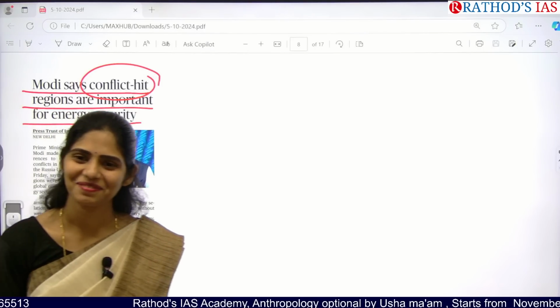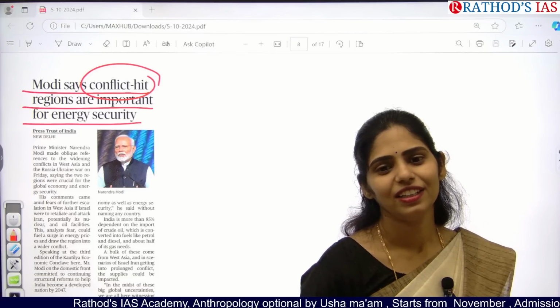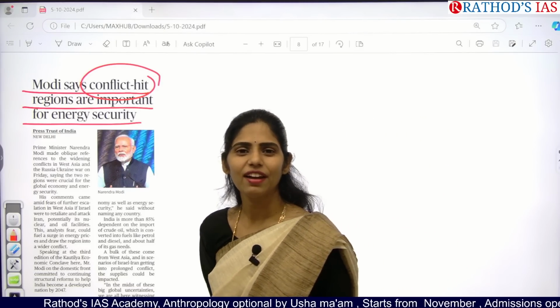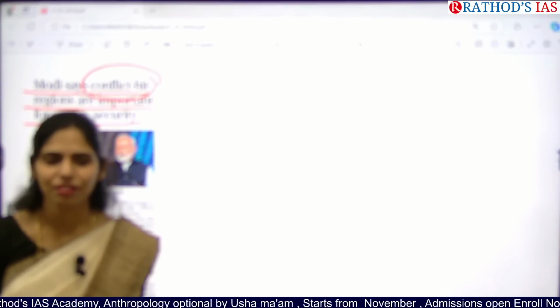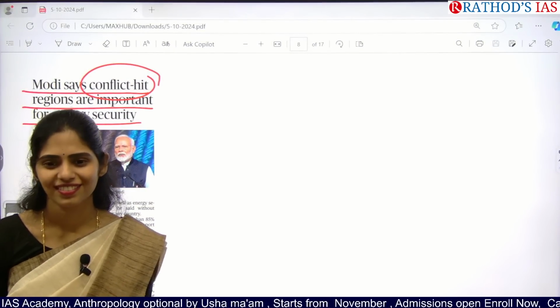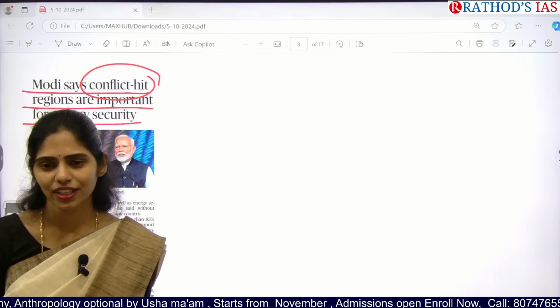Okay, so why are we importing crude oil? Don't we have crude oil reserves in India? So tell me in which areas we have crude oil reserves? Godavari Basin, Assam, Digboy. Next.